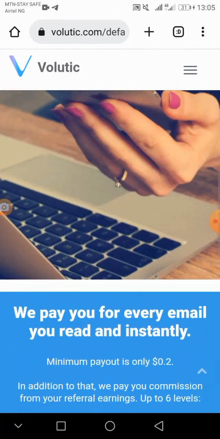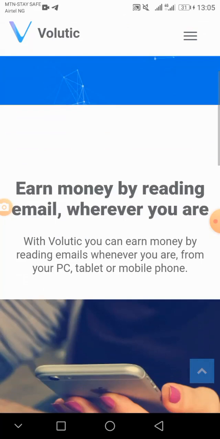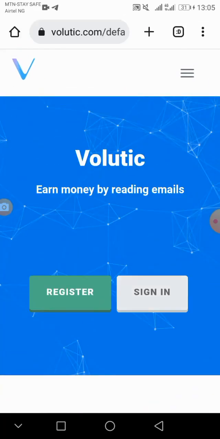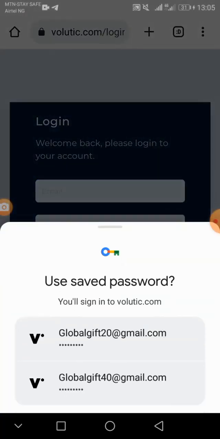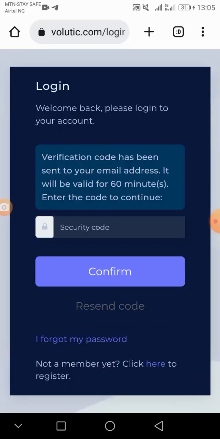Then let's go to our own account here. Okay, let's sign into our account. Put your mail. Okay, log into our account. Anytime you want to log into your account, they will send you a verification code so that they will know that you entered your account.